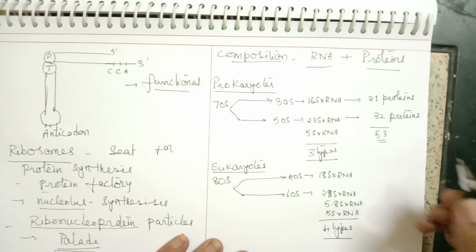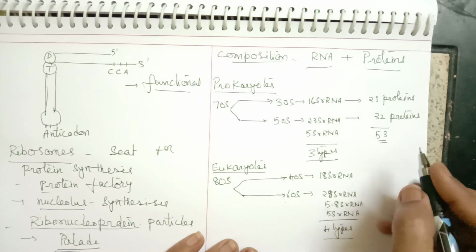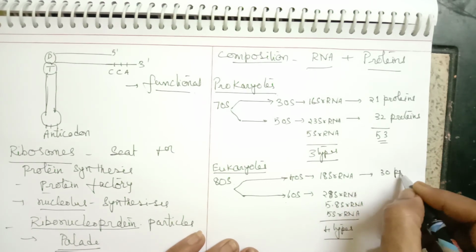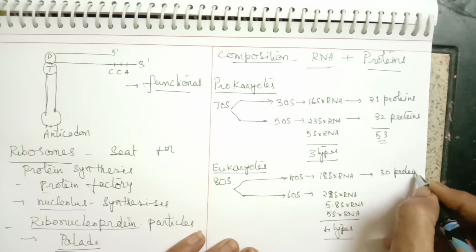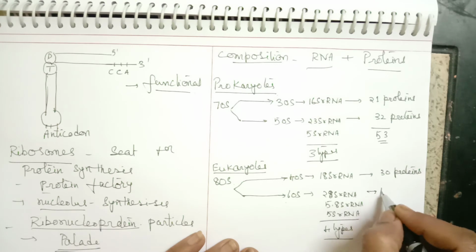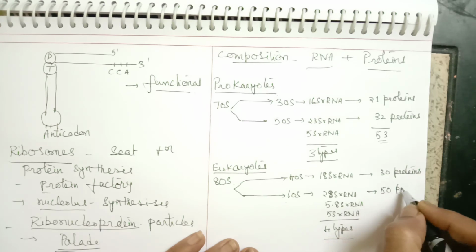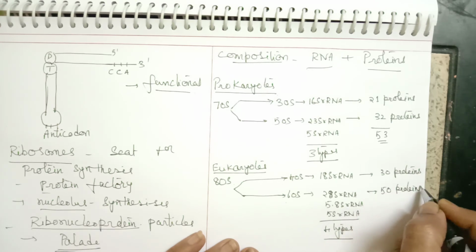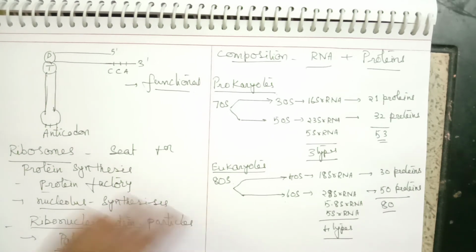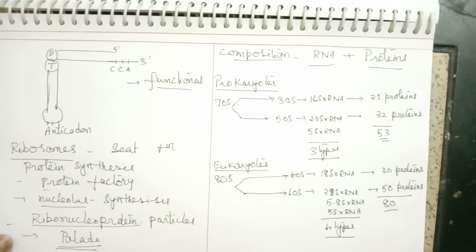Now, as for the number of proteins, the 40S will have about 30 proteins and the 60S will have about 50 proteins. So the total number of proteins here will be about 80. This is the composition of ribosomes.